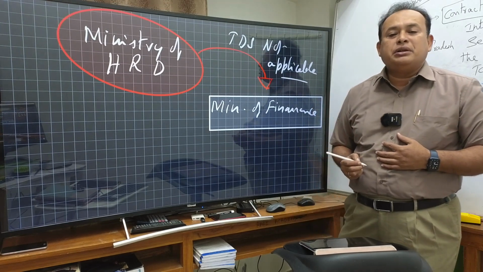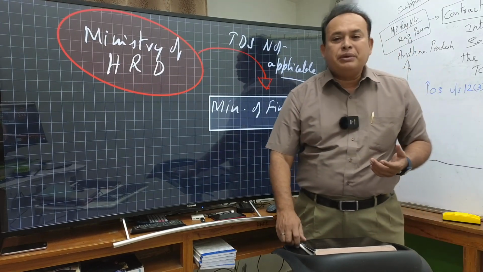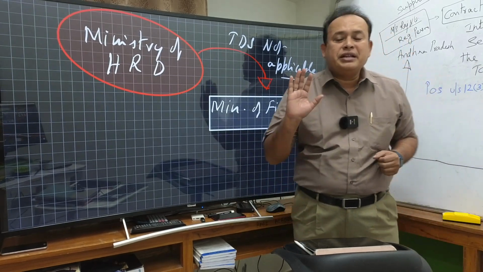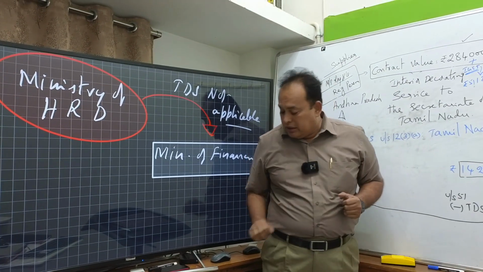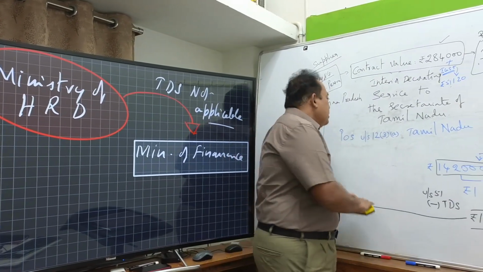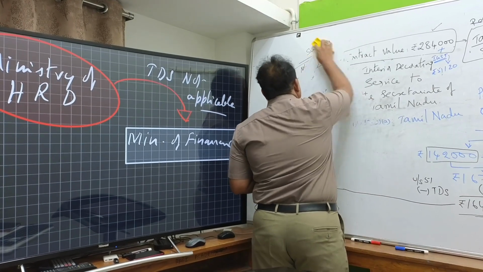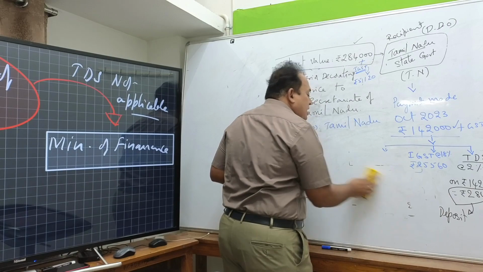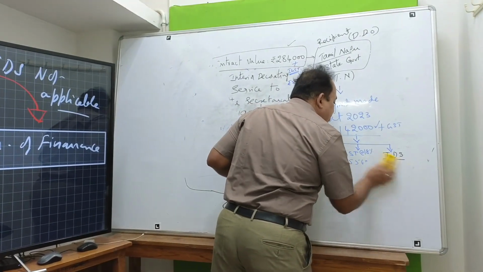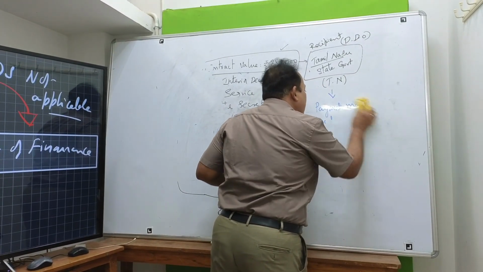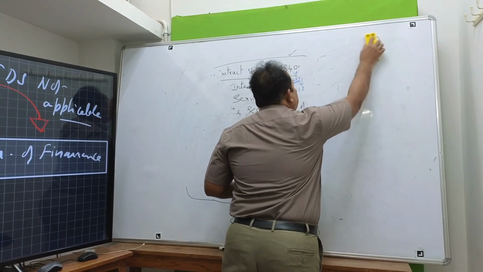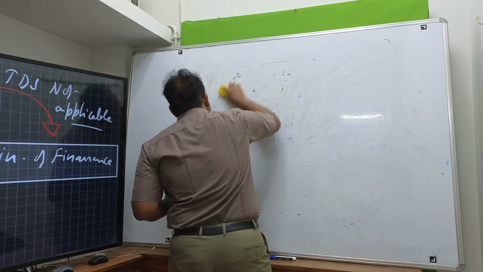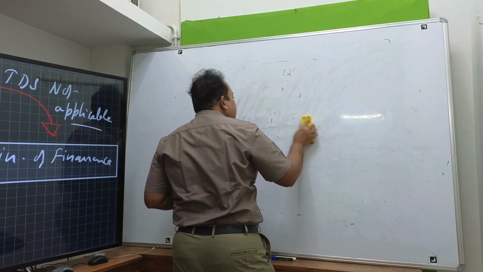TDS not applicable. Similar to that, my dear, I would like to bring to notice in the given case, if you refer, you understand now. On the other hand, suppose there is a transaction between a public sector undertaking company and another public sector undertaking company. In that case, the question of liability of deduction of TDS does not arise. One simple example I would like to bring to notice in this regard is as follows.